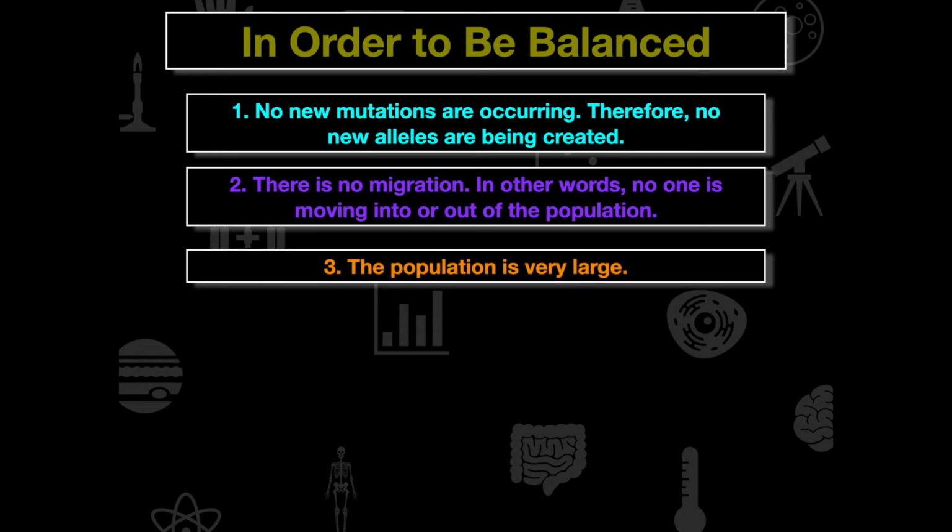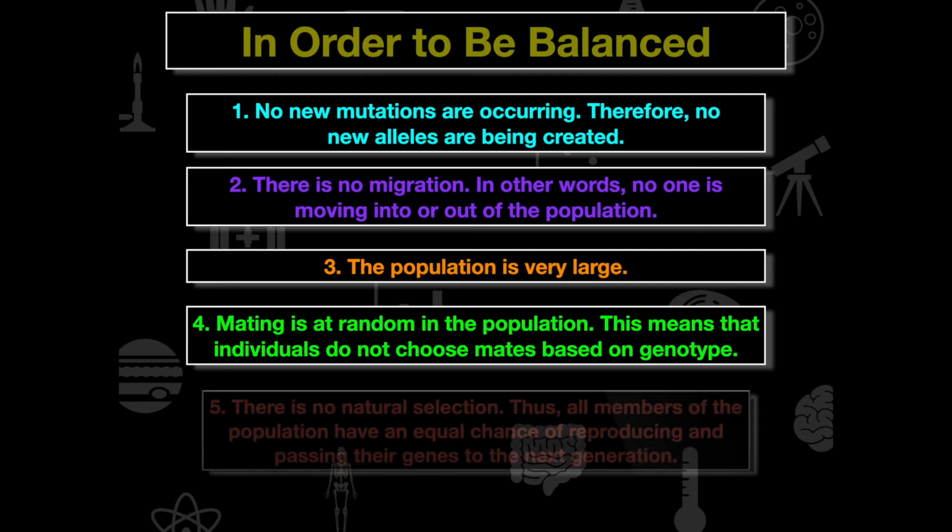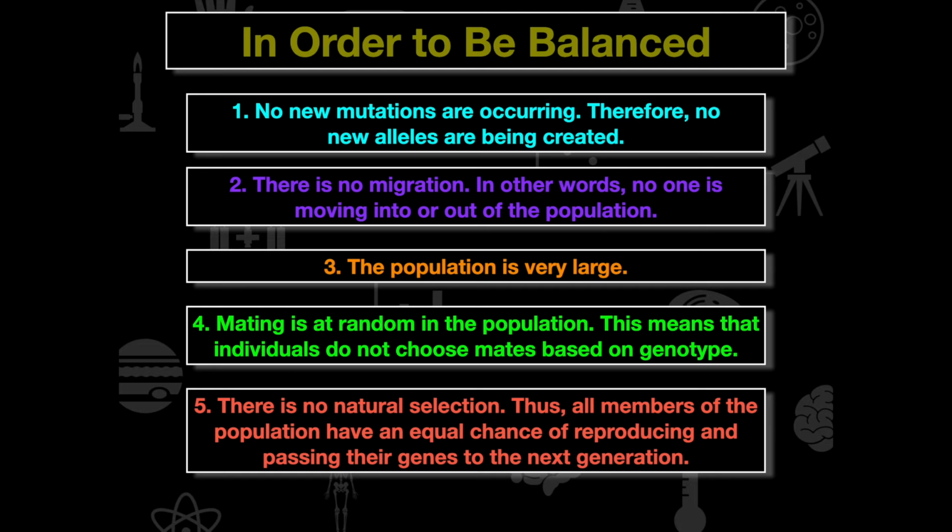There is also a very large population, ensuring we have a statistically significant number of individuals to distribute our alleles. The mating in the population has to be random, meaning individuals do not choose mates based on genotypes. And 5, there is no natural selection, so all members of a population have an equal chance of reproducing and passing their genes to the next generation.